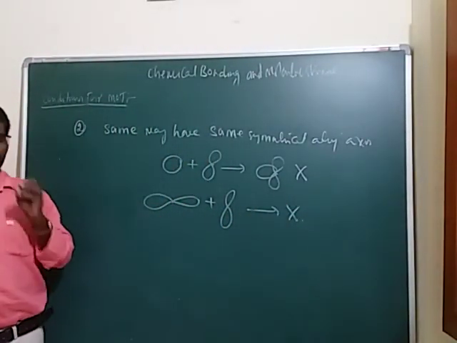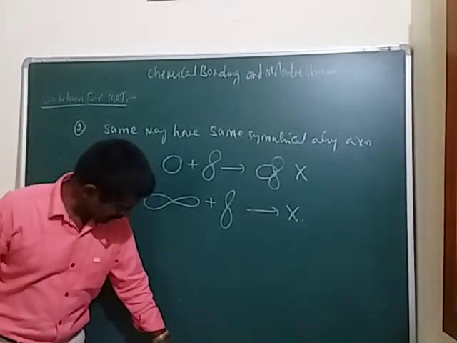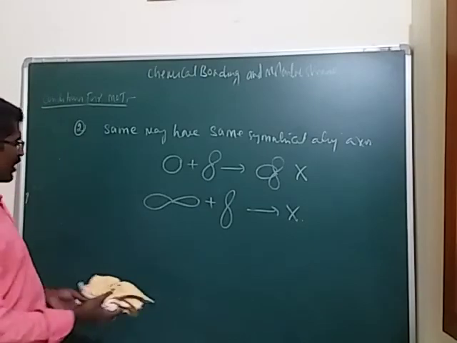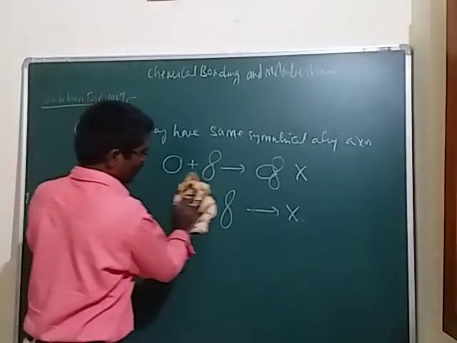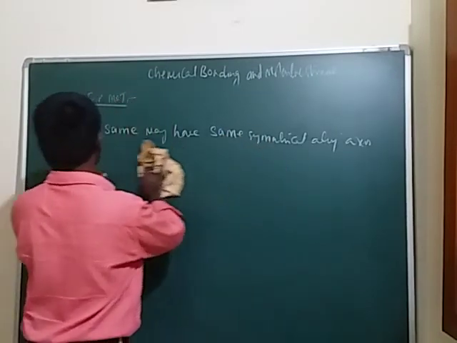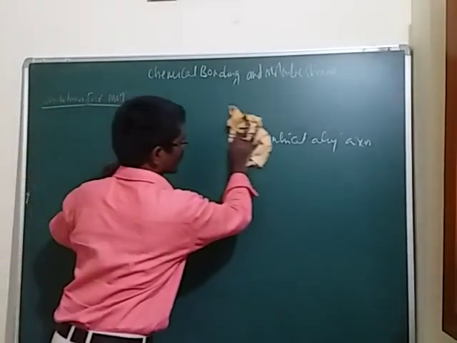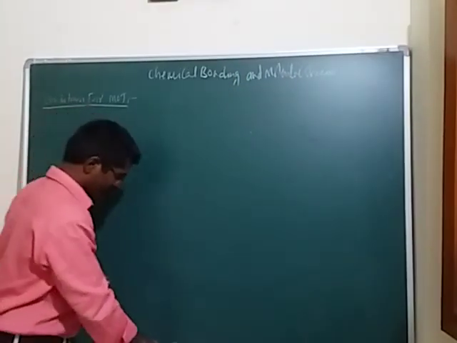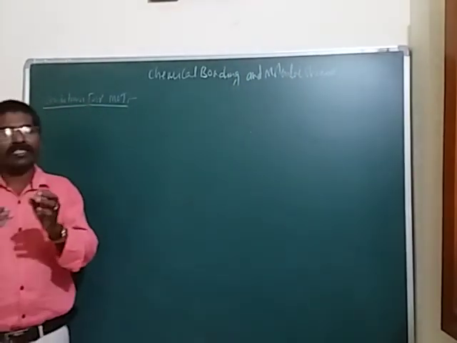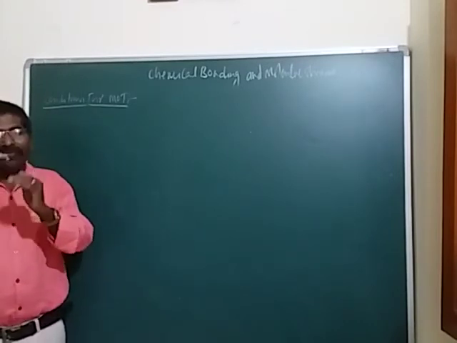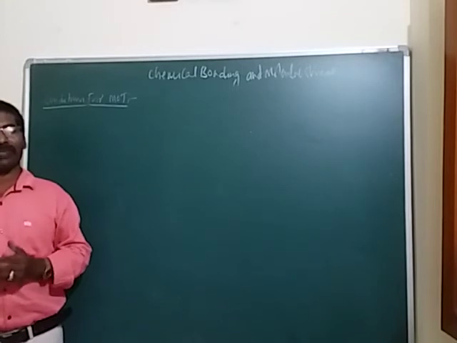And the last one is the third condition. These atomic orbitals have interference between the two waves. When the atomic orbitals combine with each other, we have to use one important physics concept: the interference of atomic orbitals.